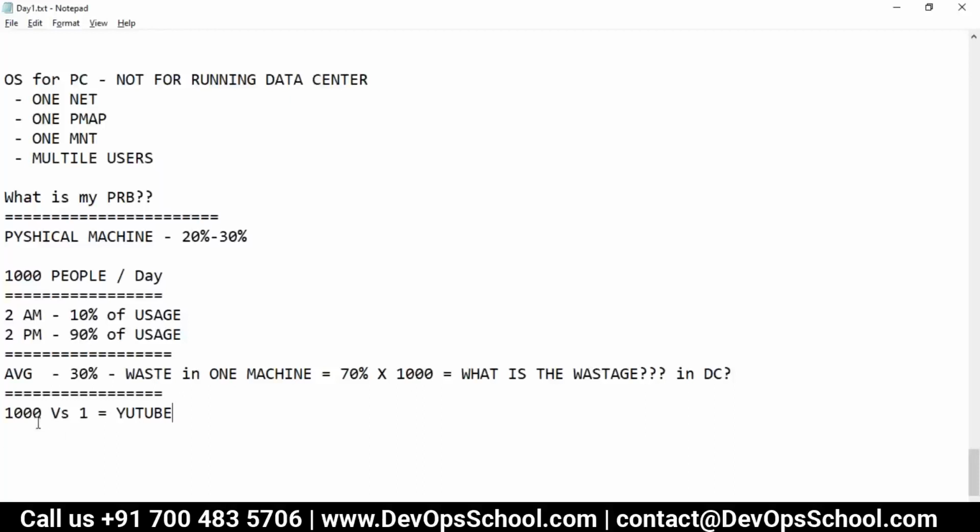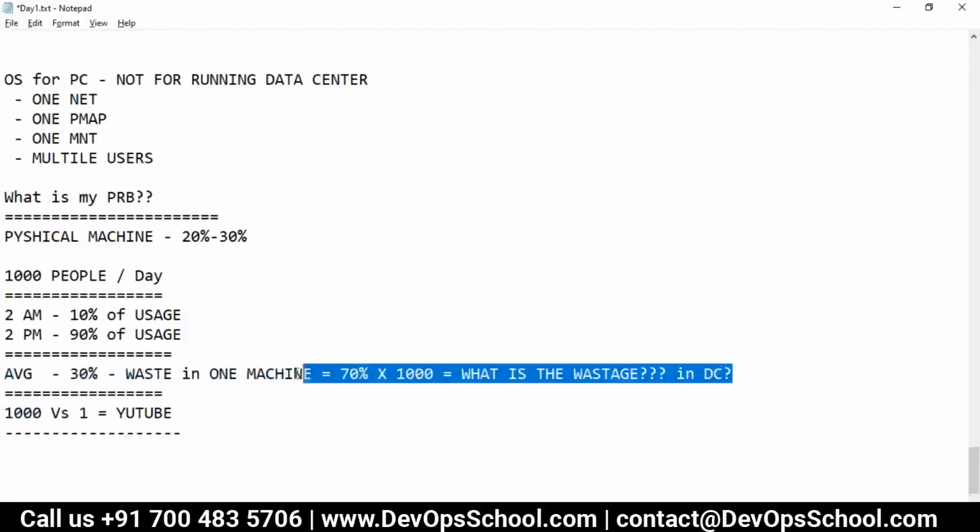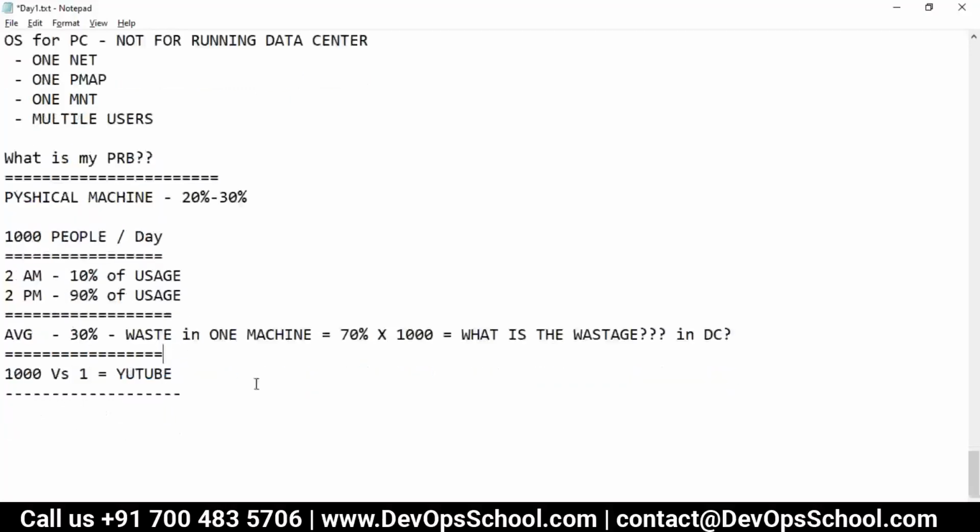So look at this here. You have to run the application for 1,000 people, but actually your client is only one. So what do you need here? Savings in operating cost. Yeah, running cost, right? Application running cost. So reduce your running cost.